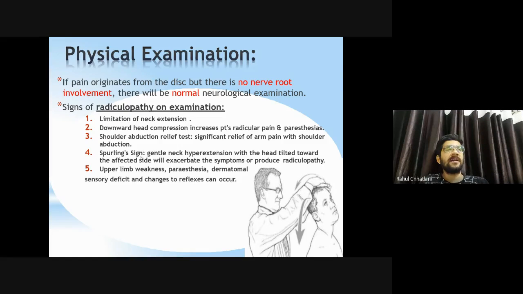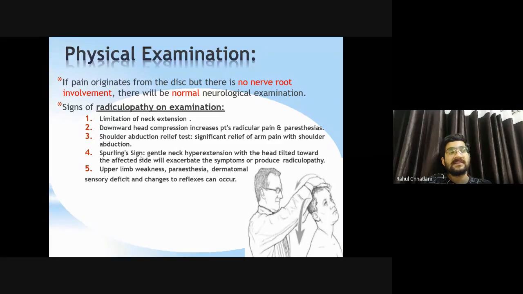Third, shoulder abduction relief test, significant relief of arm when the shoulder is abducted. Yes, shoulder abduction જ્યારે પણ patient કરશે તો patient ને relief લાગશે. Why? Because the muscles that are supporting this, specifically upper trapezius muscle and the scaleni and other muscles, when they are under tension, એ અહીંયા support નહીં આપી શકે cervical spine. Instead, they are in tension. When you go for abduction, this becomes shortened position. Right? Shortened position આવી જશે muscles ની, and that is why they can provide more stability to the spine and reduce the symptom. That is the main mechanism why abduction will relieve the main signs.